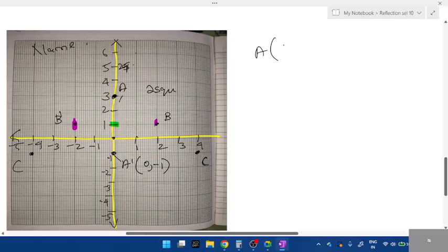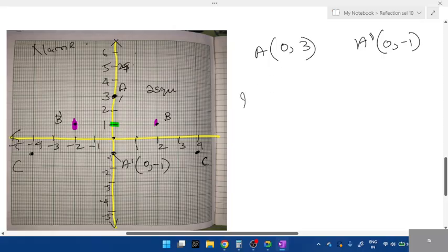Yes, 0, comma 3 and 0, comma -1. Both are invariant points if they reflect in y-axis.